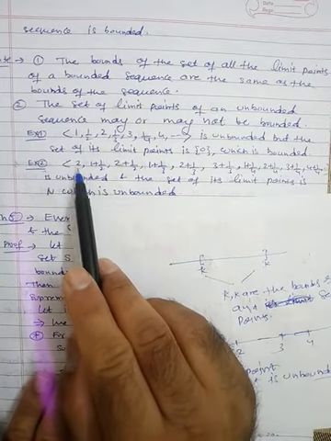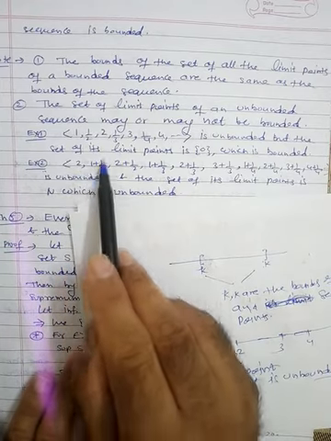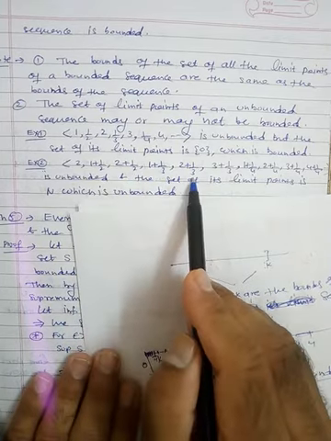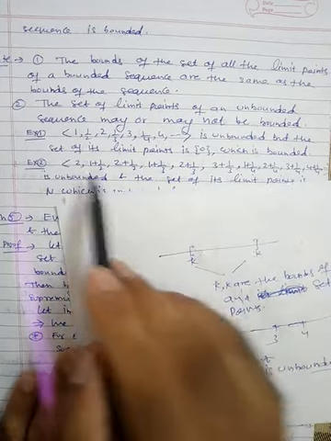Here, similarly, you can see the terms 2, 1 plus half, 2 plus half, 1 plus 1 by 3, 2 plus 1 by 3, and so on. So the limit point is 2.